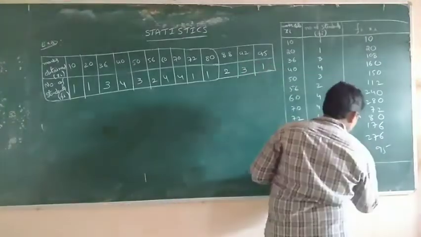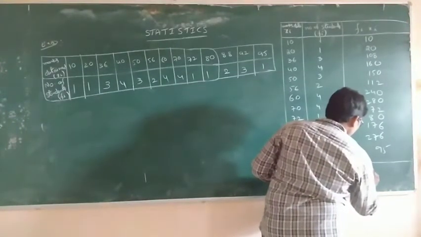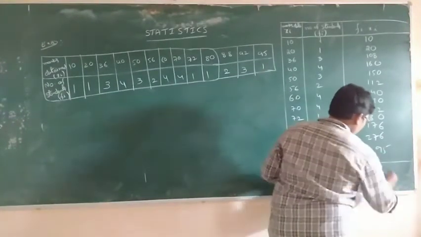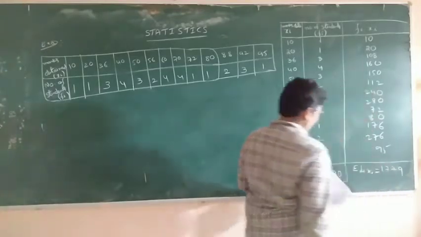The total, sigma fi xi, is equal to 1779.